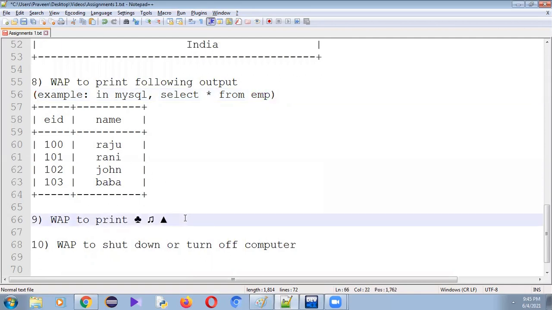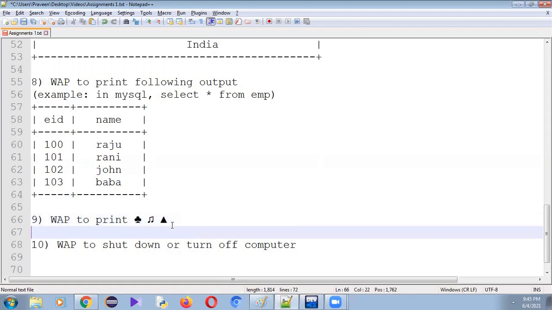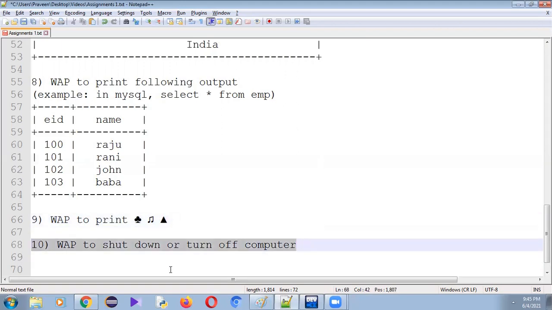Next one, ninth program. Write a program to print these three symbols: tree symbol, music symbol, and triangle symbol. The last one. Write a program to shut down or turn off your computer. So take all these programs as an assignment. In the next video, I will explain the assignment programs.